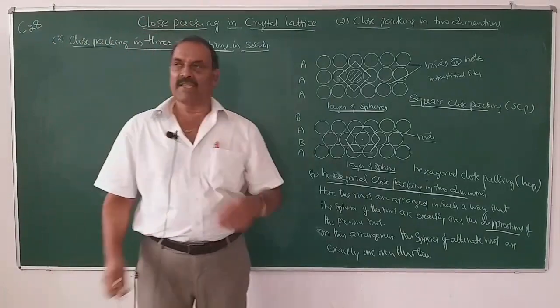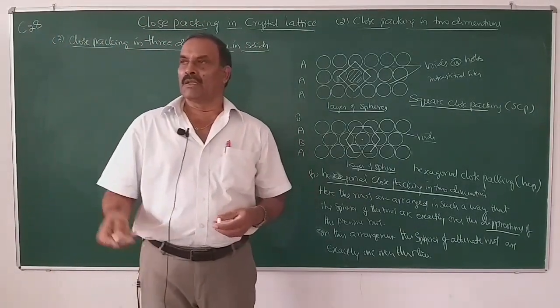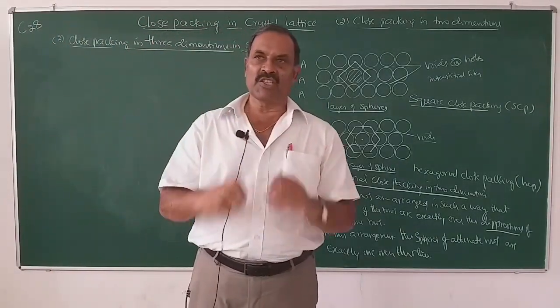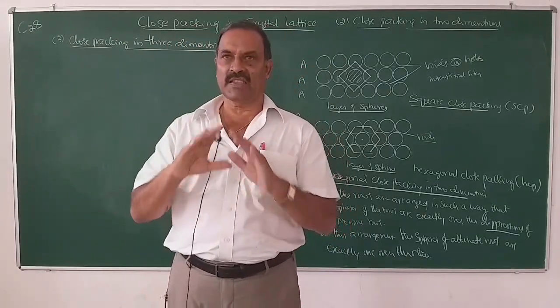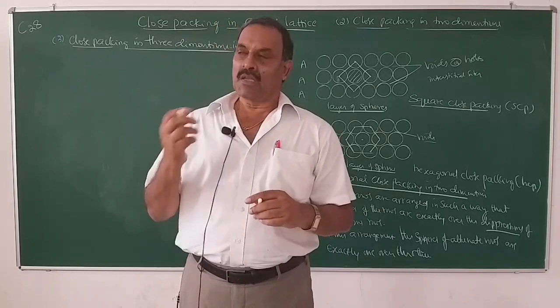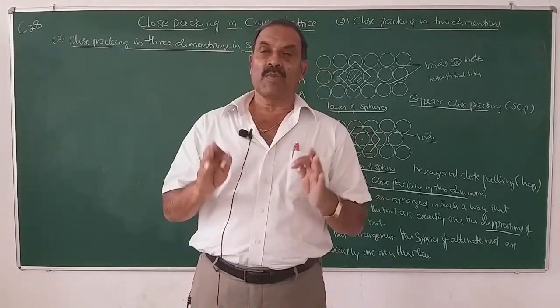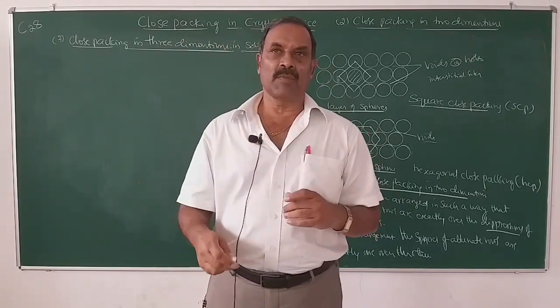Now we will study close packing in 3 dimensions. Since solids exist in 3 dimensions, we have to think of the arrangement of particles in 3 dimensions.